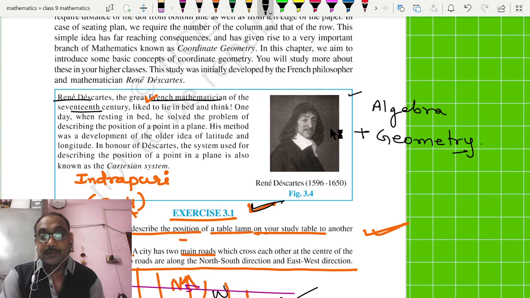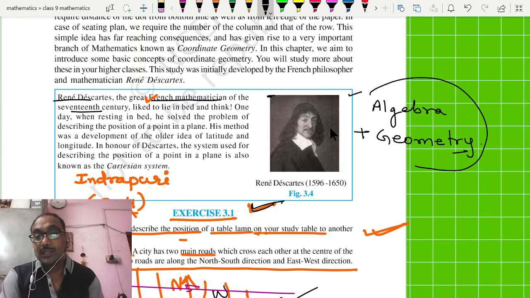René Descartes is a French mathematician and he merged these two branches of mathematics and formed one that is called coordinate geometry.